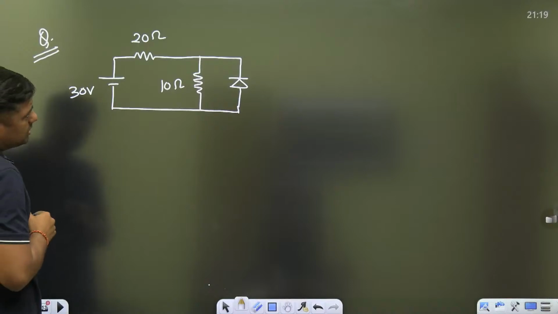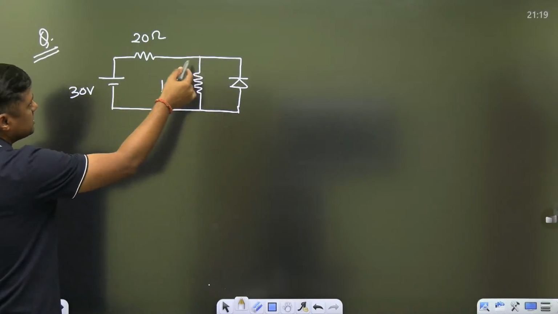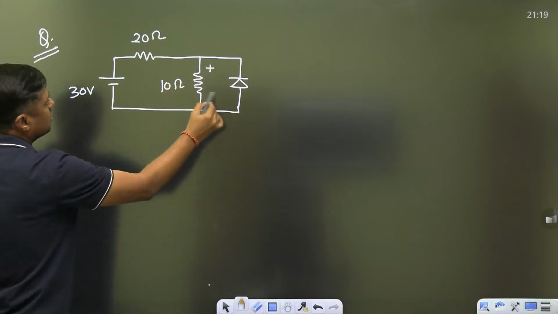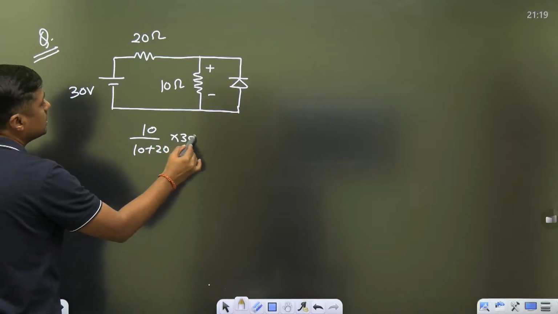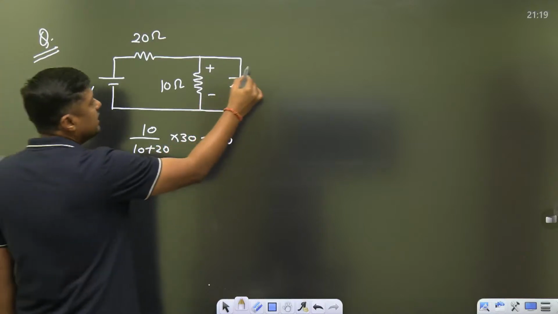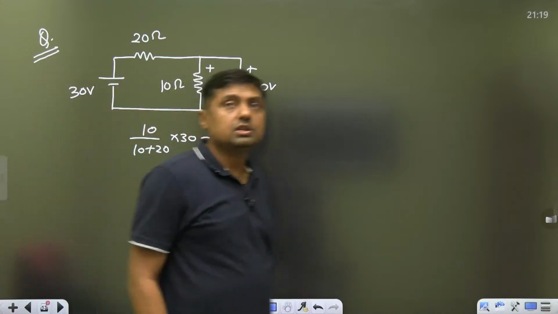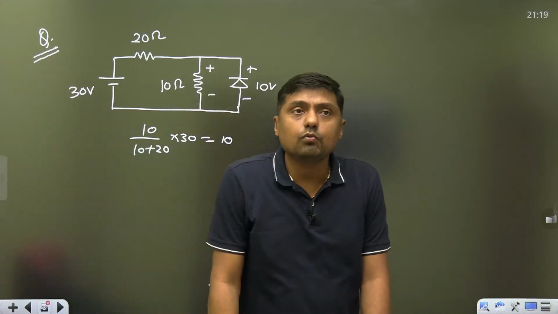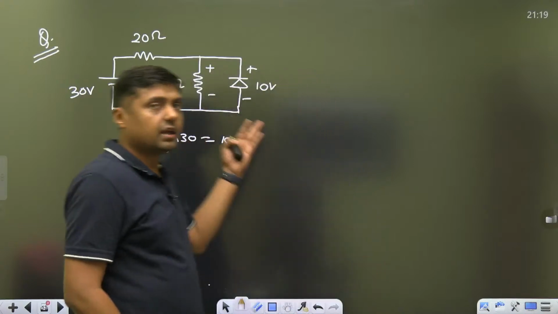Always remember, first of all, find the voltage across this. Let this diode be reverse biased, it will act as an open circuit. So what is the voltage across this 10 ohm? 10 divided by 10 plus 20 into 30. That is 10 volt. Means that diode is reverse biased by 10 volt. So what is the PIV for this diode? 10 volt. तो ये आ गया क्वेश्चन आपका.